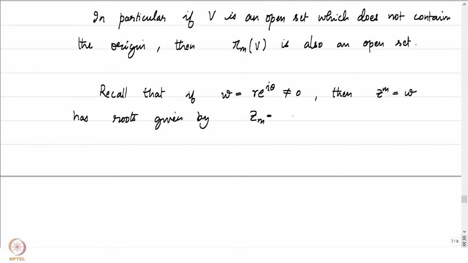z_k equal to r to the power 1 by m times e to the power i (theta by m plus 2 pi k by m), where k is from 0, 1 up to m minus 1.